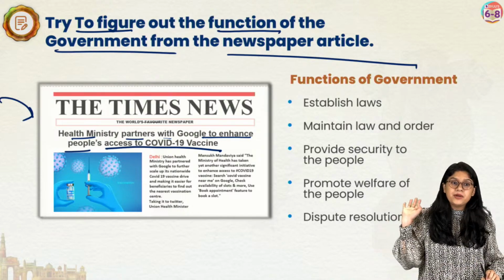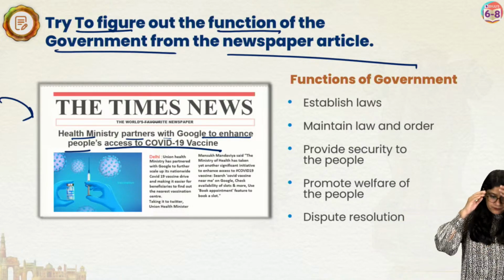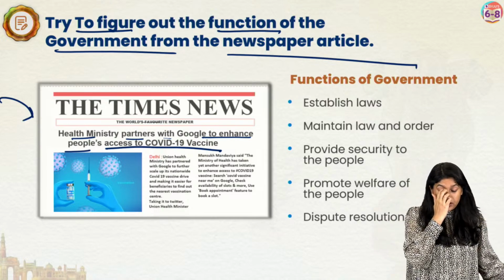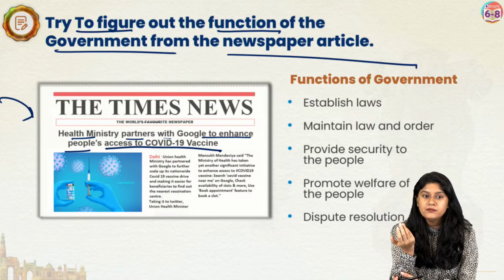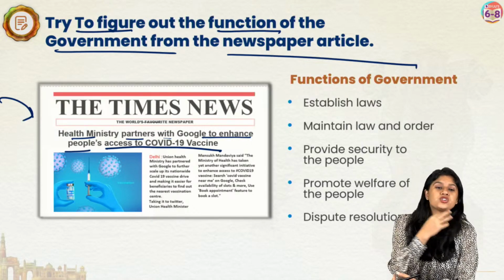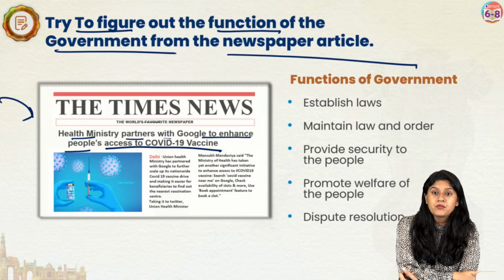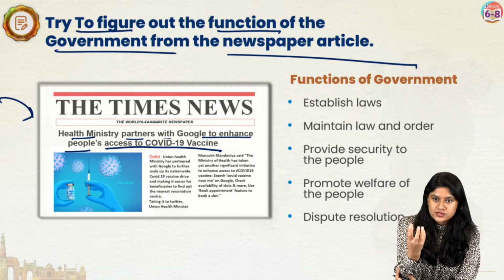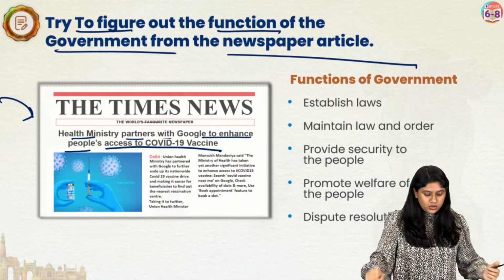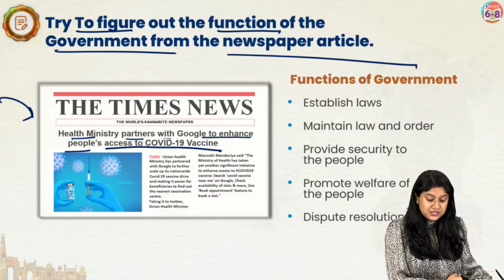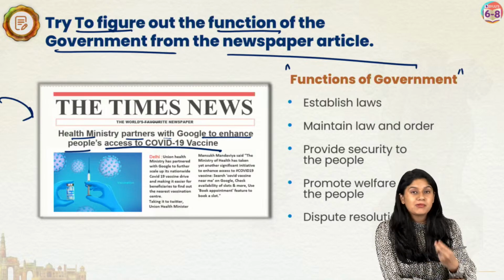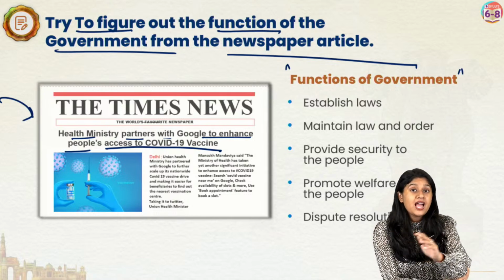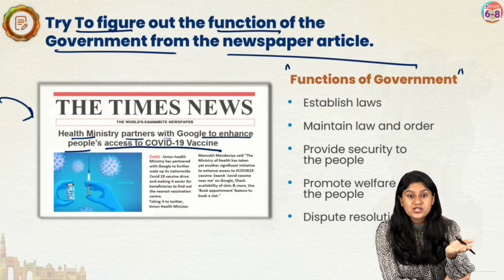So what is the government doing over here? And more than this, I'm sure you would have seen, all of you have seen the time when our country was in great danger. Of course, it was not a good situation that we all were in. Throughout the world, people were suffering from COVID-19. At that particular time, our government played a very important role in providing the materials, providing the services to the people, making laws. Apart from helping our country, it was helping other countries also.